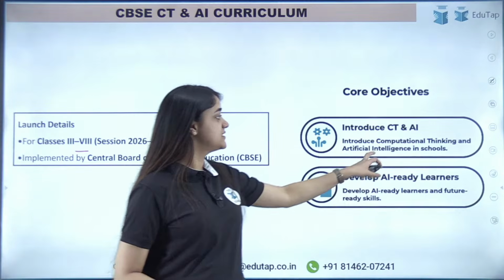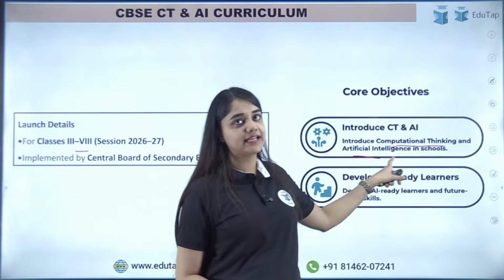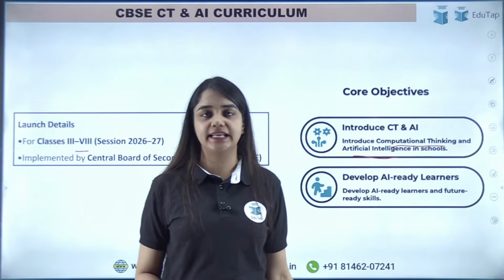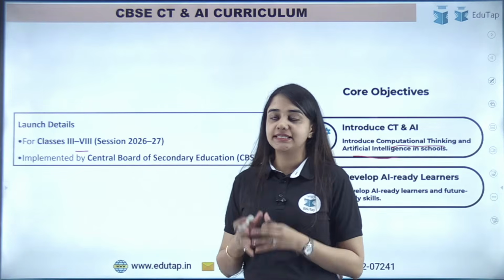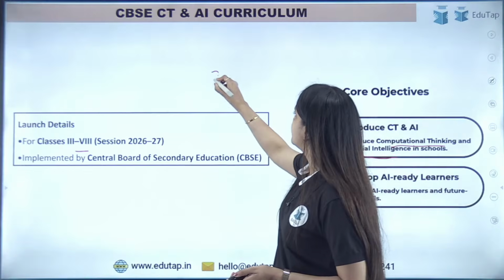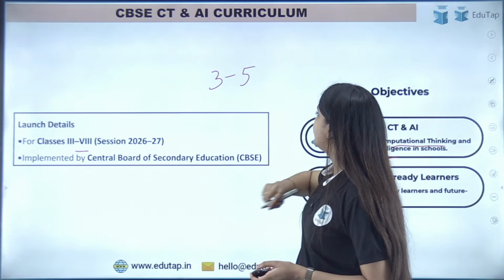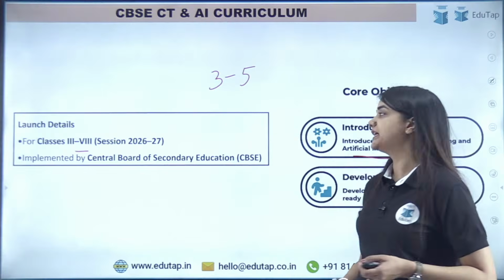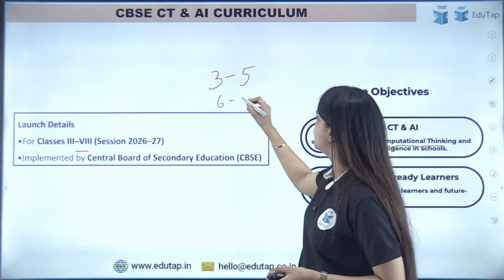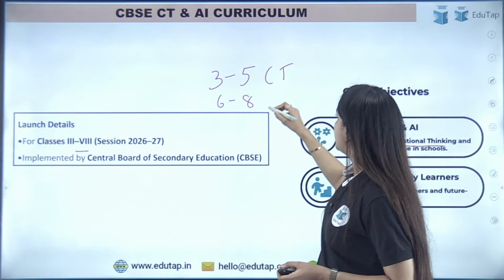ठीक है? So what is CT? CT is computational thinking and AI, as you know, is artificial intelligence. So how will it be done? CT is going to be integrated in the classes from 3rd to 5th. ठीक है? And then AI and machine learning will be done from classes 6 to 8. ठीक है? This is CT and this is AI.